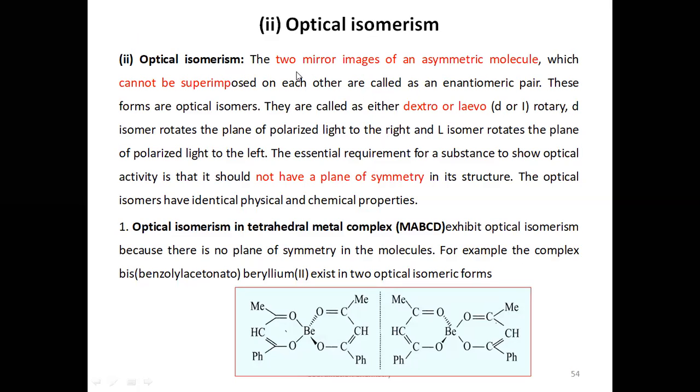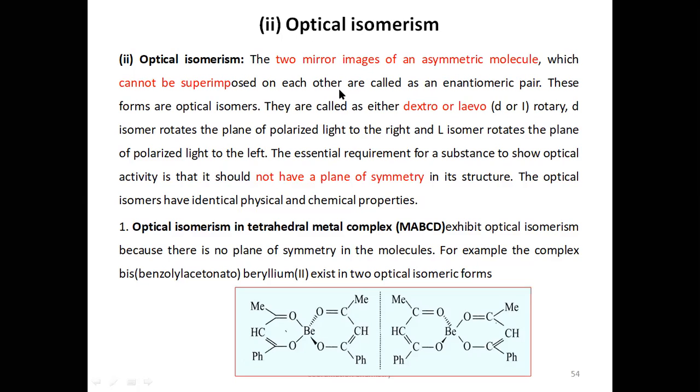The two mirror images of an asymmetric molecule cannot be superimposed. The molecule should be asymmetric, meaning it should not give two equal halves.